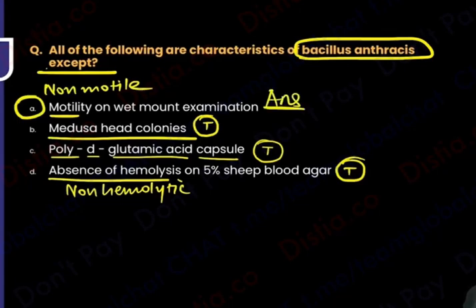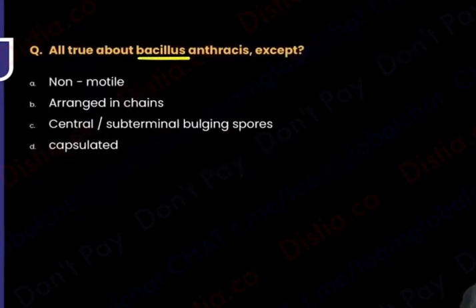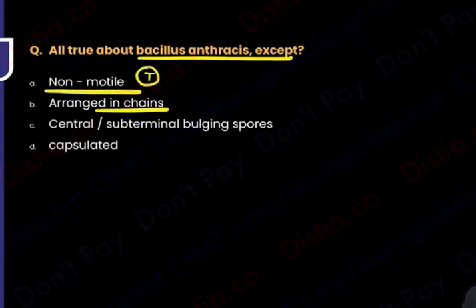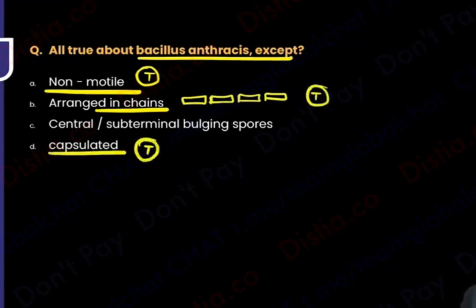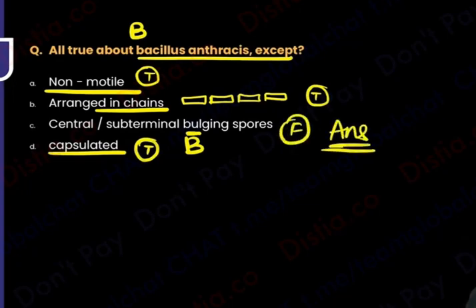Next, all are true about Bacillus anthracis except. Is it non-motile? Yes, that is correct. It is not going to run away. Is it arranged in chains? Not exactly chains, but you can say bamboo stick and boxcar. Let's consider that okay for now. Tell me, does it have a capsule? It has a very famous capsule, correct? Does it have bulging spores? Does B and B go together? No, B is not for B. This is non-bulging spores. So this is definitely the wrong statement over here.